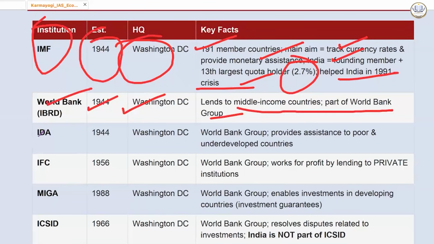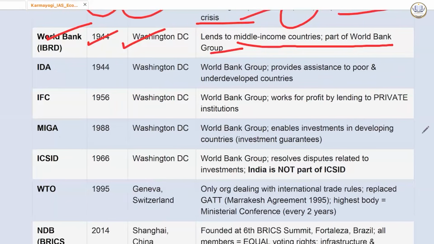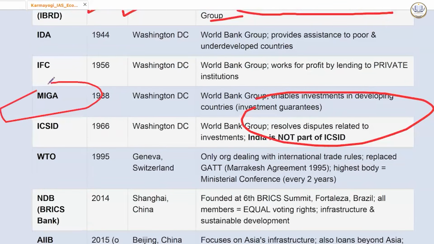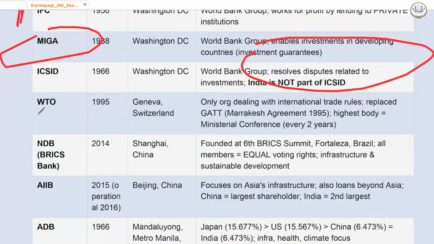It was created by the Washington Convention. It is the International Center for Settlement of Investment Disputes. Now, don't try to remember such a long name, just remember it like this. India is not part of this. This is something which you need to remember. What will be important? I will emphasize more.